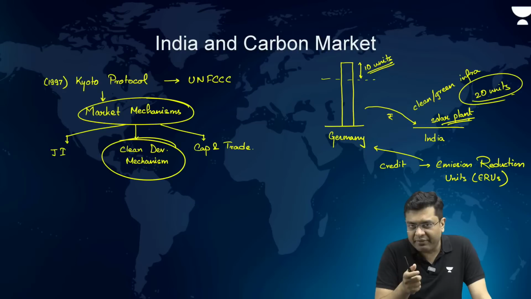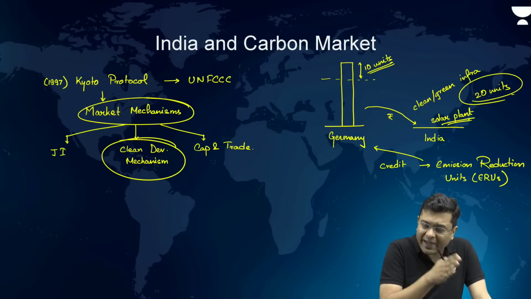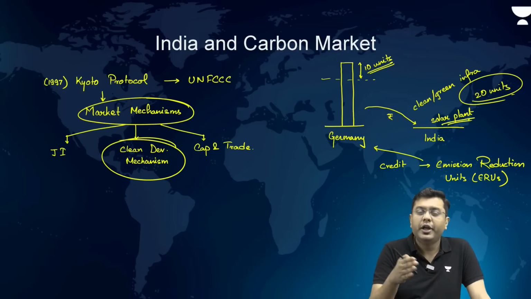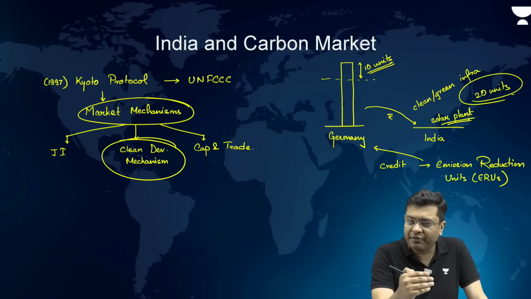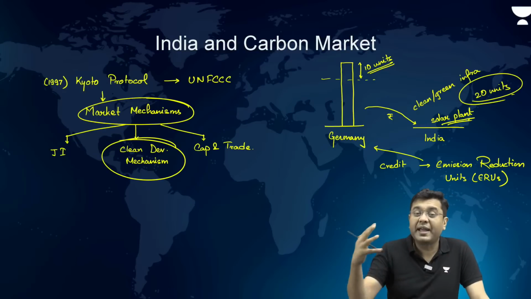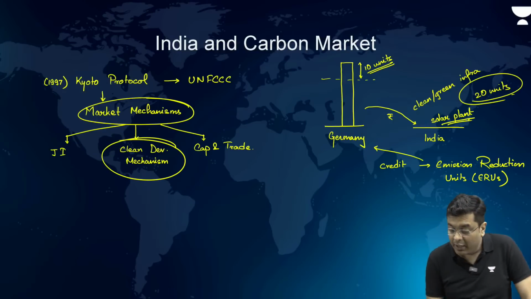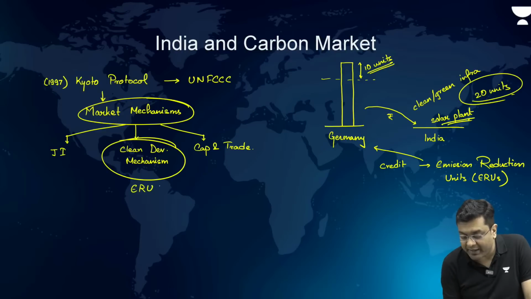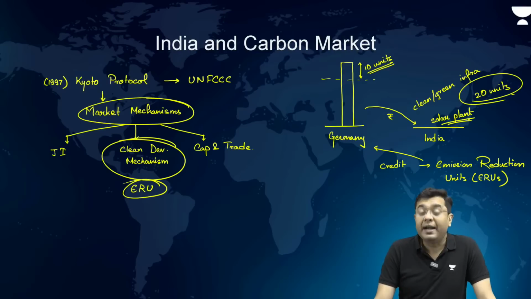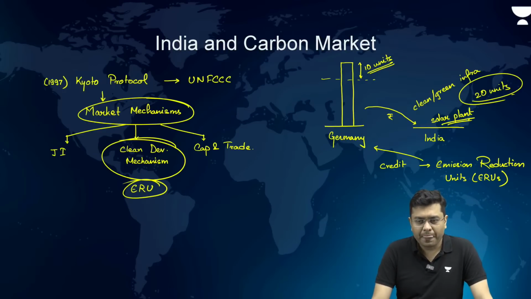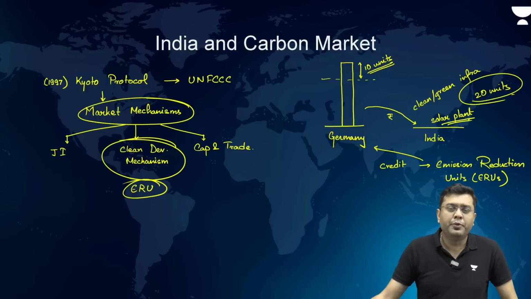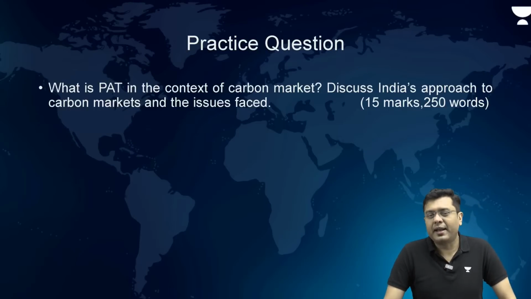Then after that, we have taken a look of basically why that Perform, Achieve, Trade has then transitioned into a cap and trade. What is that mechanism of cap and trade? How does it work? What is the mechanism of CDM, Clean Development Mechanism? What is the concept of ERU, which is provided as a consequence of CDM, and India being a recipient of these investment and generating lot of ERUs, and what can be done going ahead forward in order to ensure lesser emissions. Okay? So, this is something which is very, very important for your examination, given the fact that climate change and emissions are always going to be the fulcrum of current affairs.